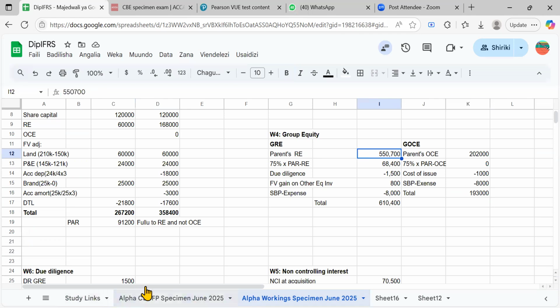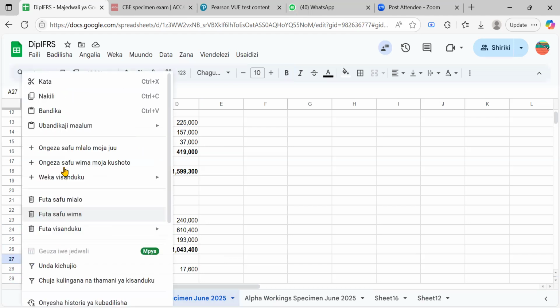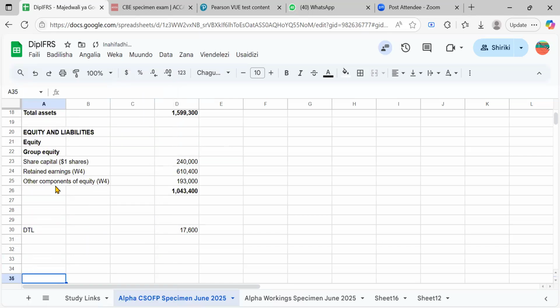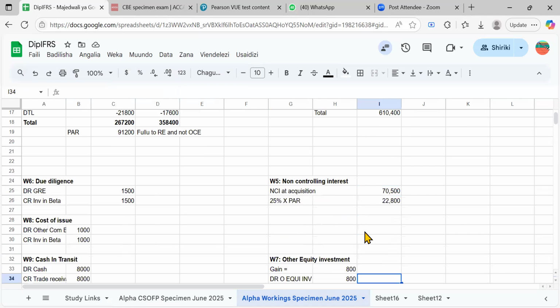Under equity, we have the group equity and the non-controlling interest. So we already have the group equity, so we go to the non-controlling interest. Which working is it? I do think it's working 5. So if it's working 5, you also go for it. Non-controlling interest, it's down here.